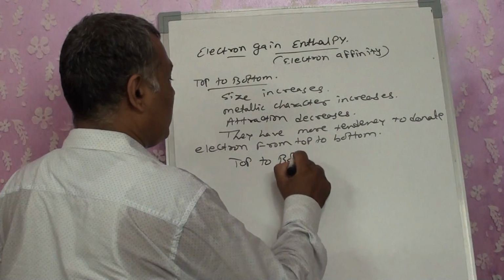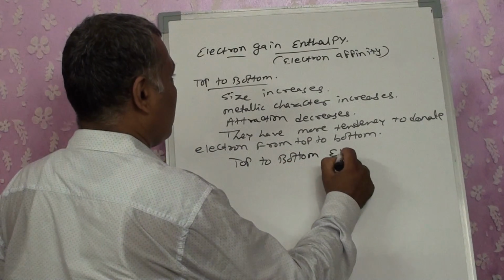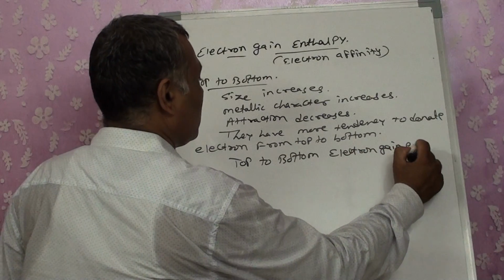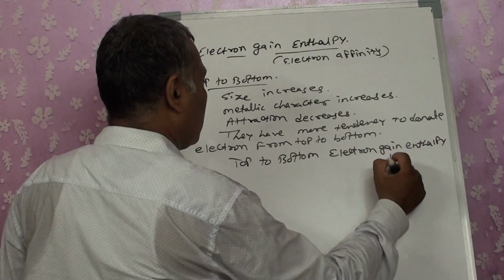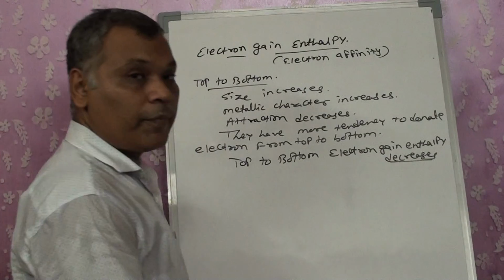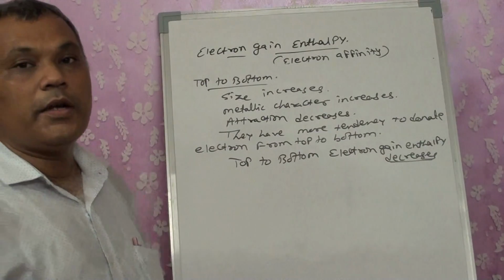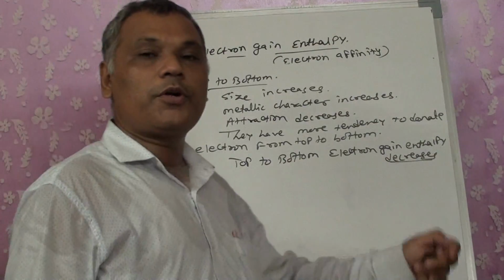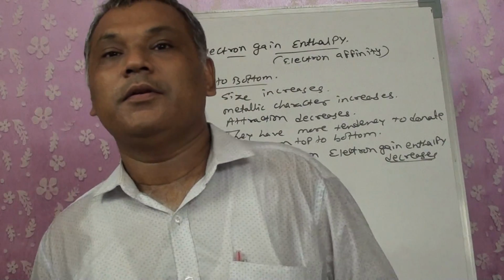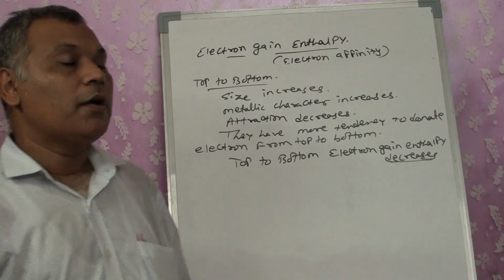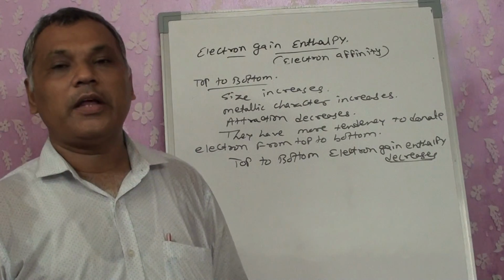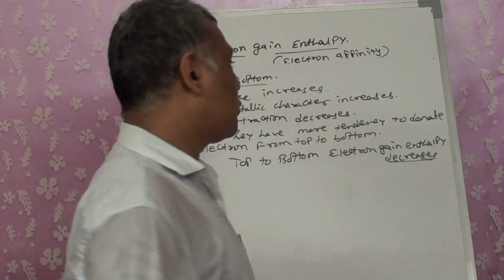Top to bottom electron gain enthalpy decreases. Right? So left to right, electron gain enthalpy increases, top to bottom decreases. Okay. But here again, like every trend, we are having some exceptions for two groups. Which are those two groups?